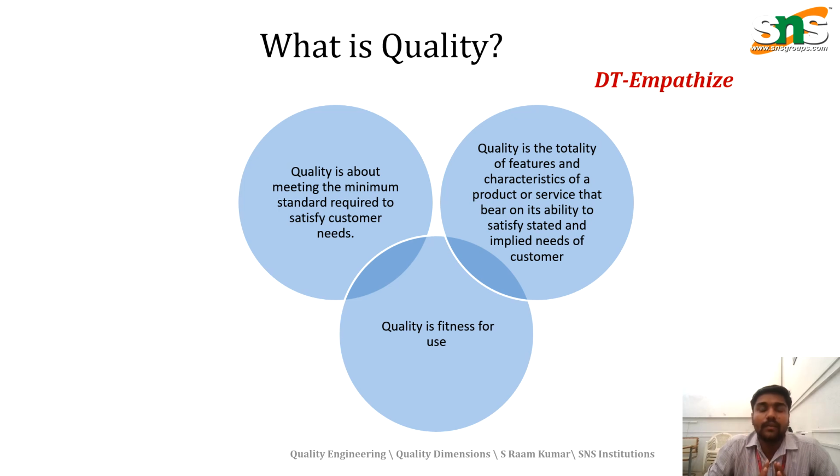If it is okay the first time, the quality standards can be attained. The third definition is that quality is the totality of the features and characteristics of a product or service that bear on its ability to satisfy the stated and implied needs of the customer. To attain product quality, serviceability, ability of the product and also reliability are combined. These are the three definitions we use to define quality in every industrial sector.